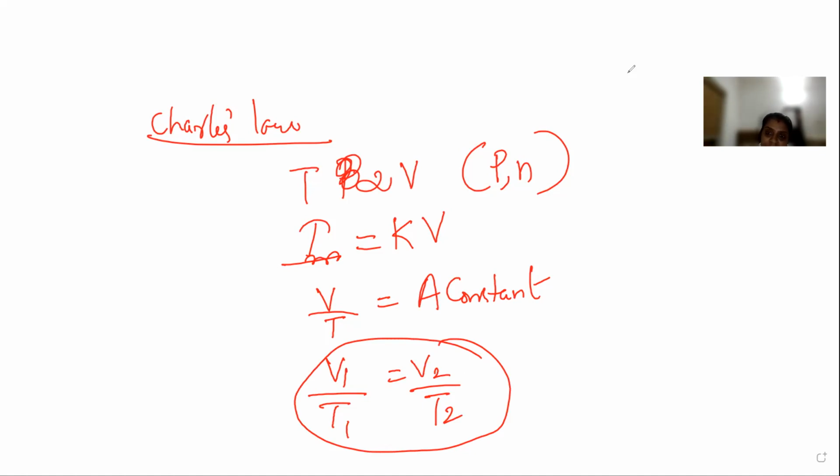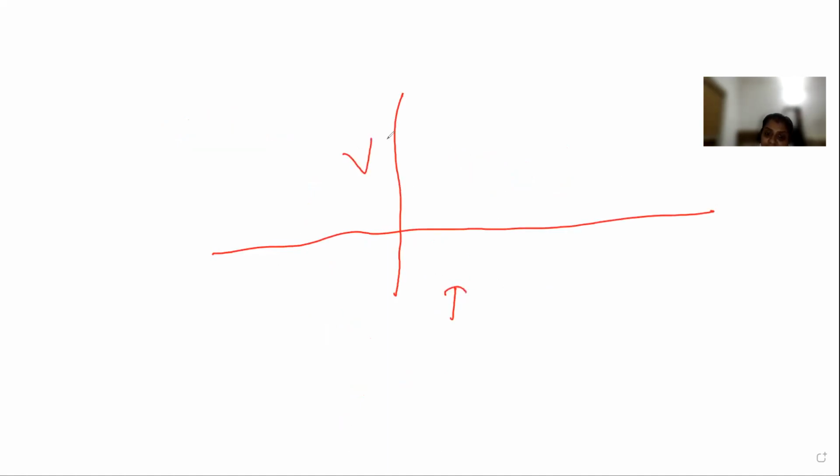Now let us draw a graph. If you are drawing a graph of volume against temperature, what will we get? We know that they are directly proportional: 100, 200, 300, 400, like that.